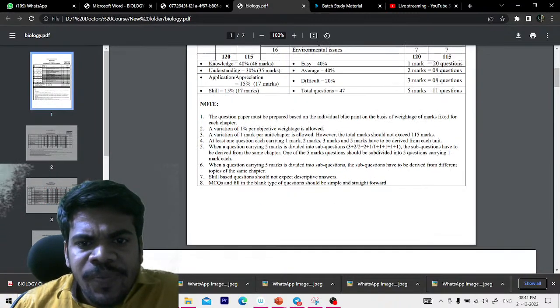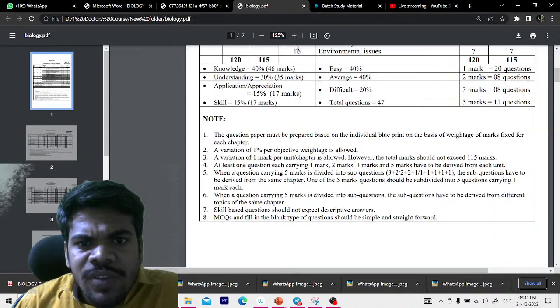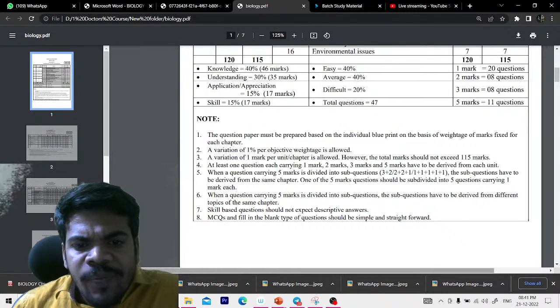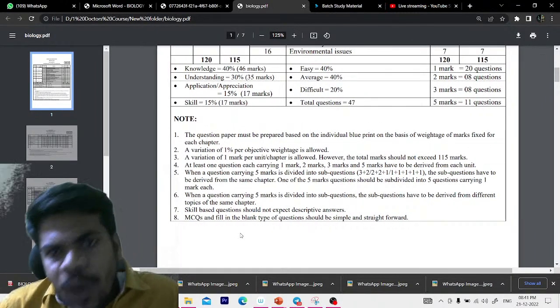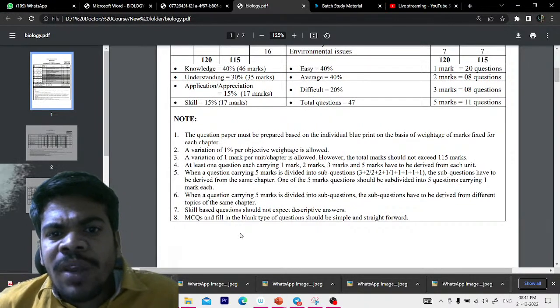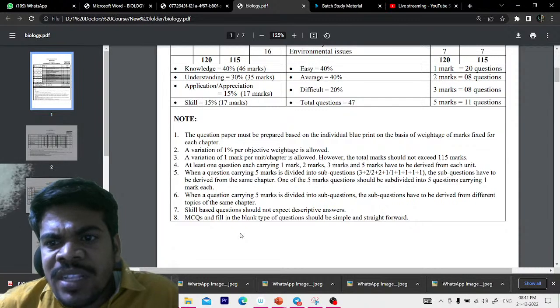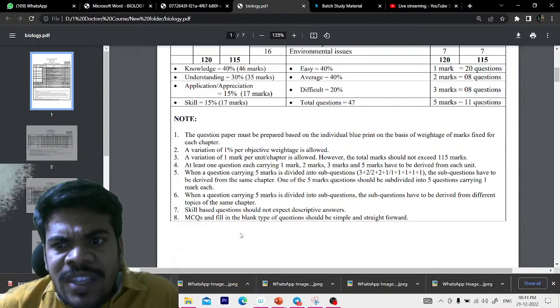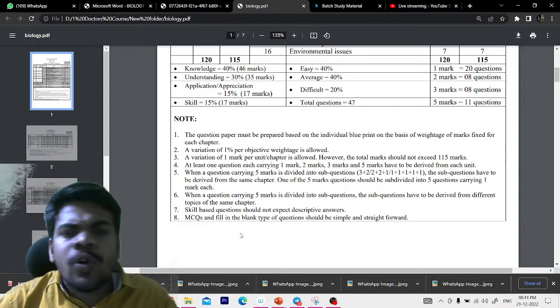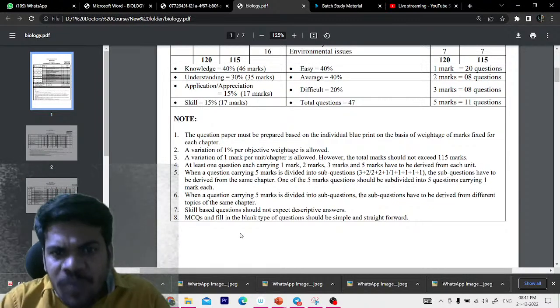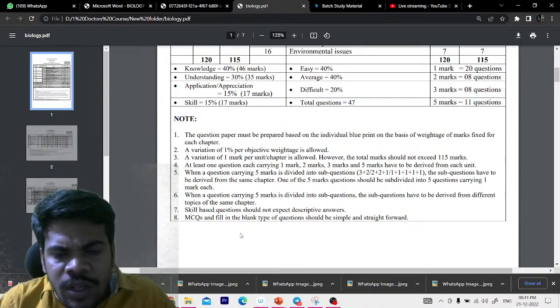Now come to these instructions, very important instructions. You have to know this. You already know this. The question paper must be prepared based on the individual blueprint on the basis of weightage of marks fixed for each and every chapter. So no need to read excess information, excess questions also. Based on the blueprint only they give.